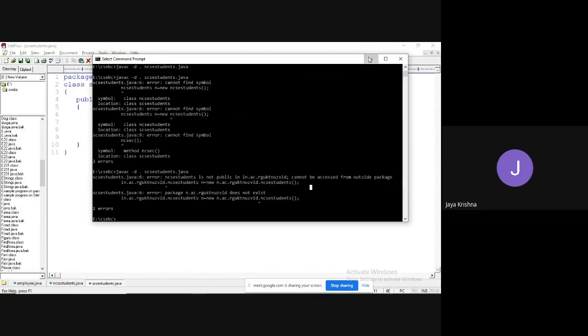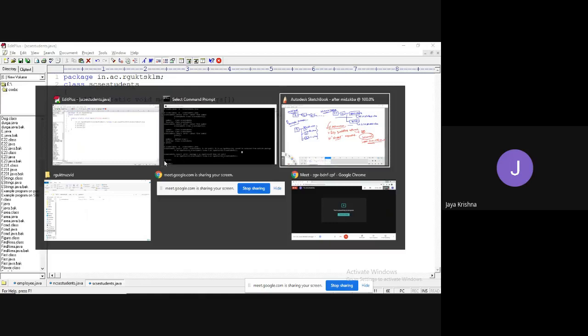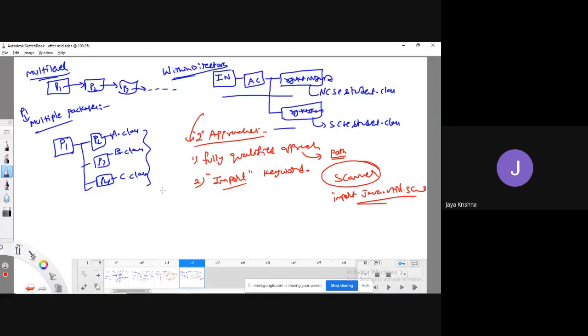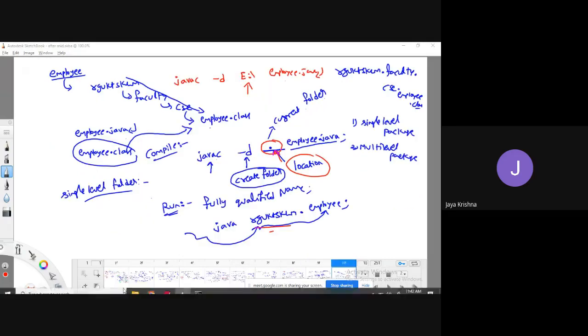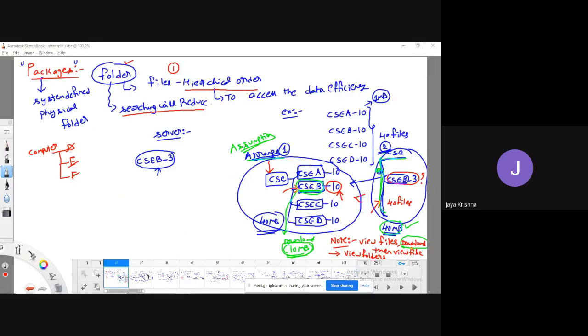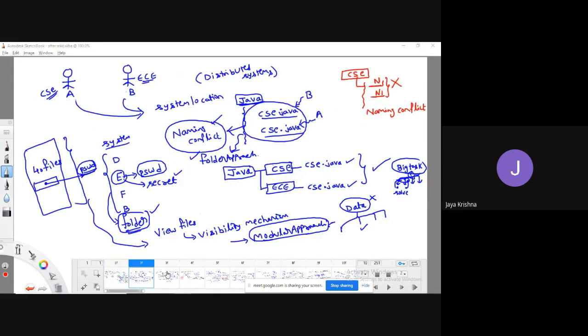Okay, guys. Here the concept is, you got the thing right. In the starting of the classes, I said we are going to see the concept of access modifiers also. I have explained one example. What is that example? We can get the concept of the visibility mechanism.